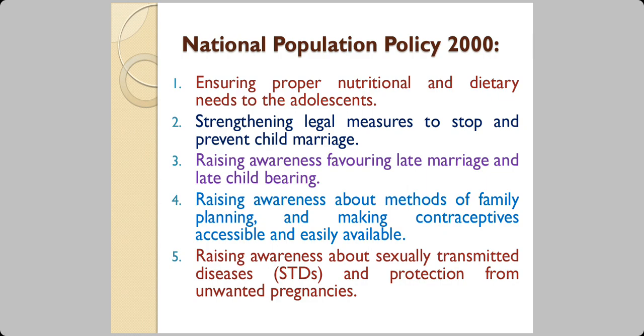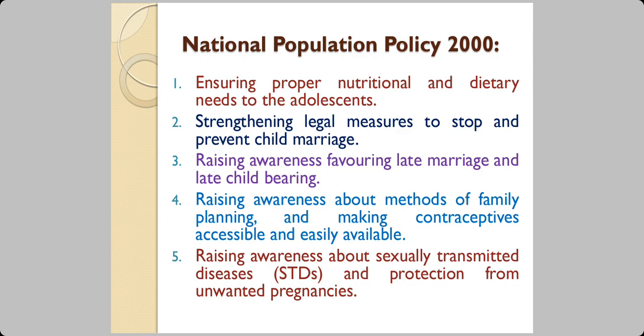Now, to take care of all these problems, India has got a policy. It's known as National Population Policy 2000. It's a 20 years old policy, and these are the 5 points it has. First is to ensure proper nutritional and dietary needs of the adolescents. The second is strengthening legal measures to stop and prevent child marriage.